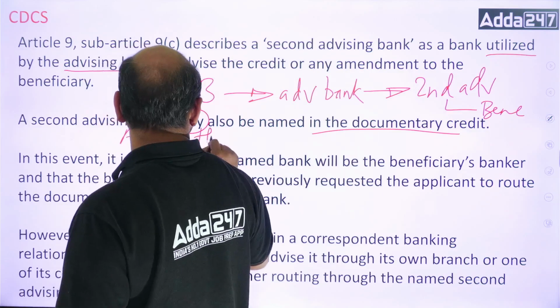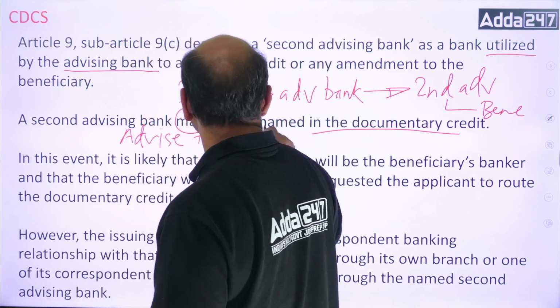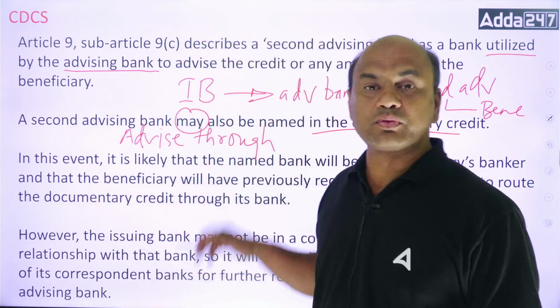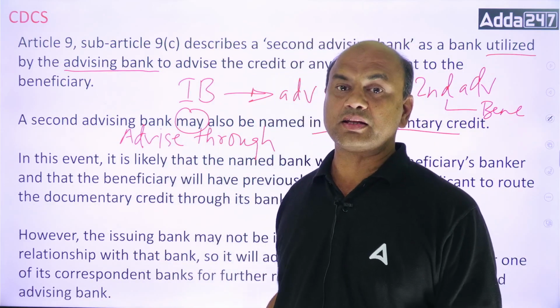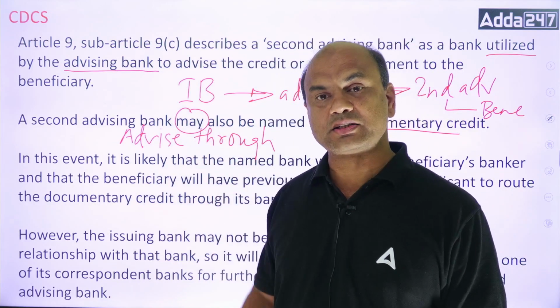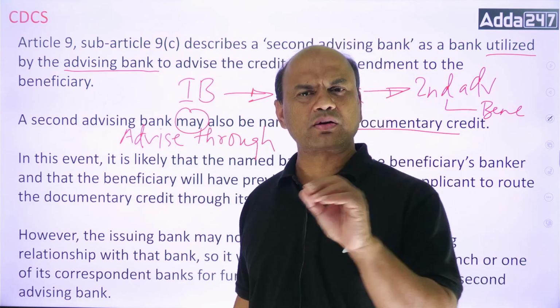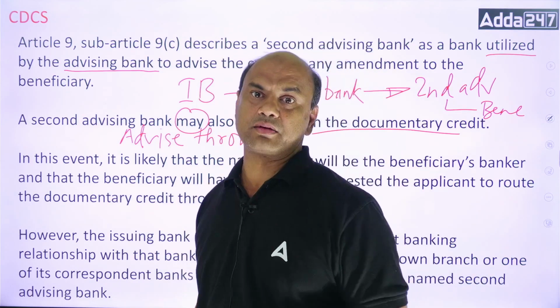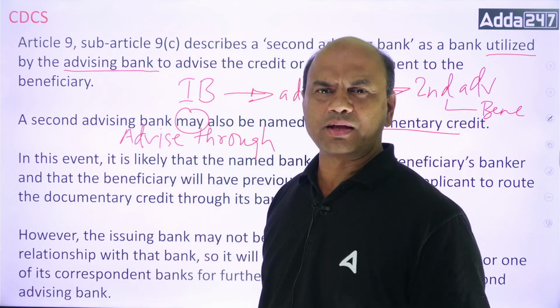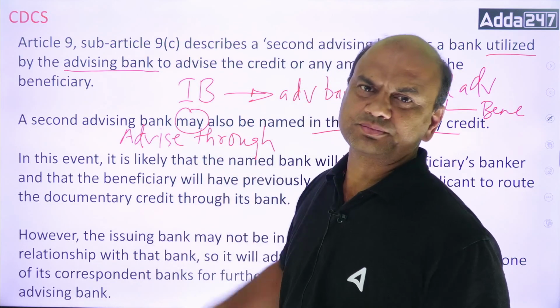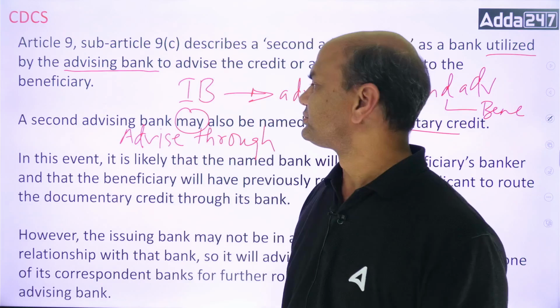Generally, this word occurs in additional conditions, or there is also a separate clause for advise through bank. A separate section is also there, but many times banks give it through the additional conditions.